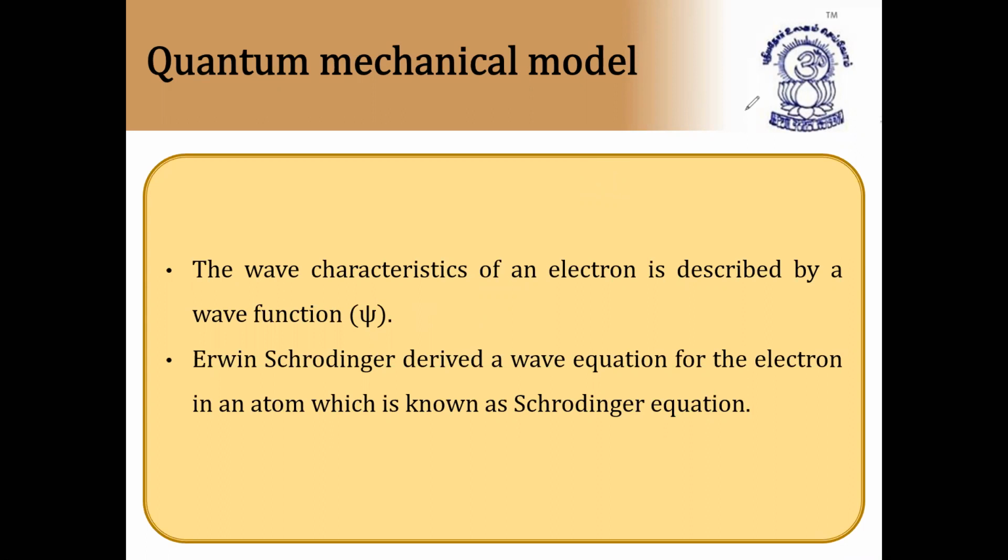And he successfully derived a wave equation for the electron in an atom, which is known as the Schrodinger wave equation. You only have to remember the wave equation, and you have to remember graphs for this, because all these things are important for competitive exams. They will not ask to solve the Schrodinger wave equation, anything like that. Just for the equation part only they are given. We don't have much syllabus from this.